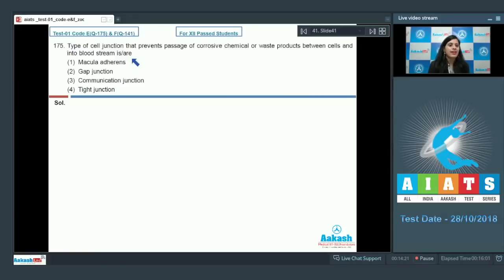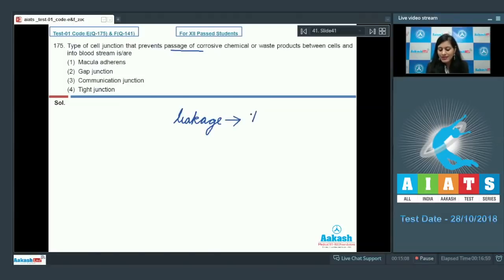Question number 175. Type of cell junction that prevents passage of corrosive chemical or waste products between cells and into bloodstream is or are. Now in the question you have to find out which cell junction prevents the passage of chemicals as well as waste products between cells, which means prevents leakage.